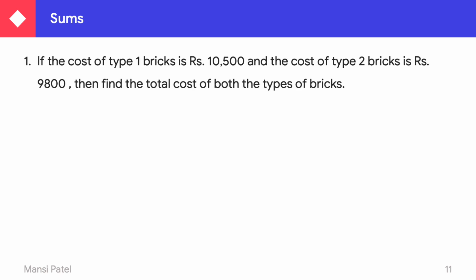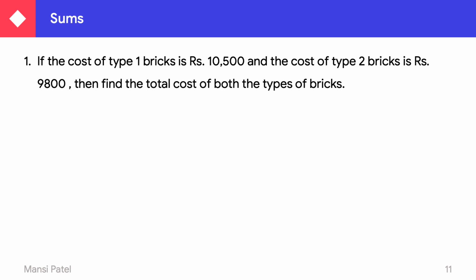Let us see some sums regarding bricks. First sum. If the cost of type 1 brick is rupees 10,500 and the cost of type 2 brick is rupees 9,800, then you have to find out the total cost of both types of bricks. So first of all you have to decide in this sum what we have to do.